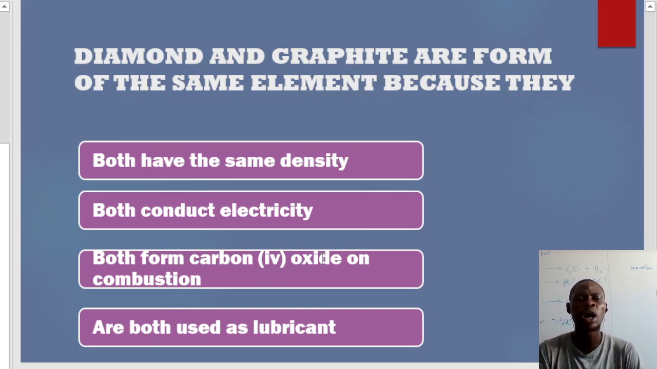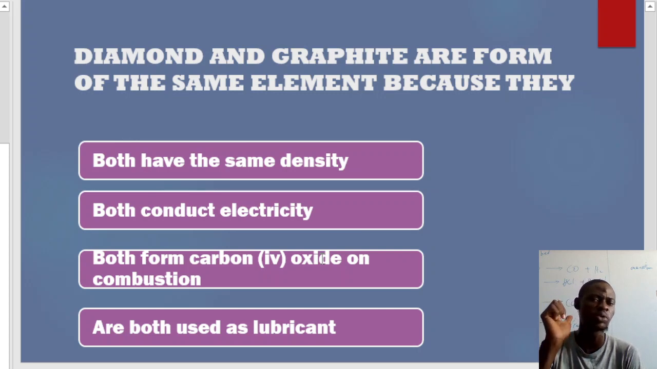Number two, both form carbon dioxide on combustion. That's option C. Don't forget earlier on, the reason why diamond and graphite are forms of the same element is because they have what? Let's say, okay, both have the same density. Note that the density of diamond is more than the density of graphite. Both conduct electricity. Please take note that only graphite can conduct electricity. Diamond does not conduct electricity. Automatically, what will you have there? I'll be having my option to be option C. Both form carbon dioxide on combustion, which is their chemical property.